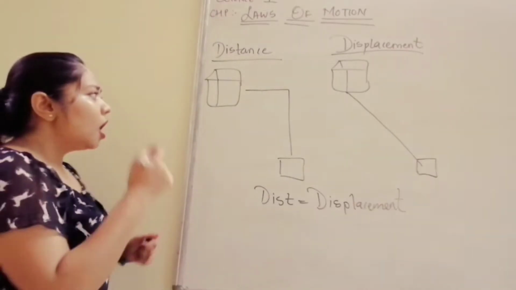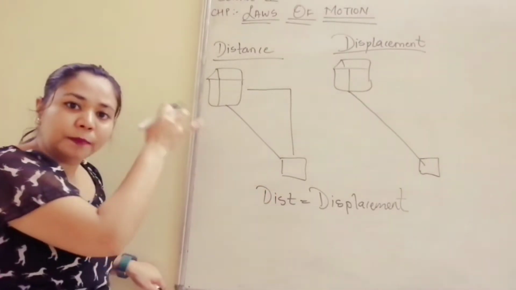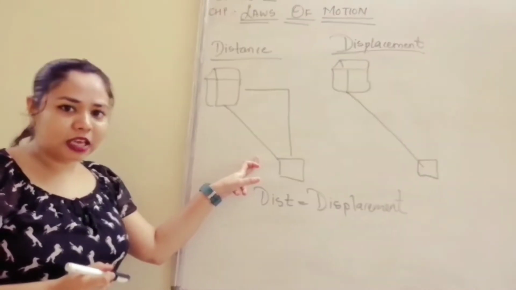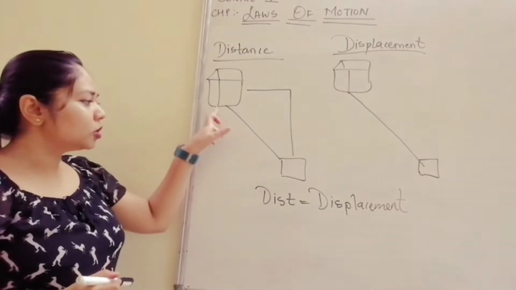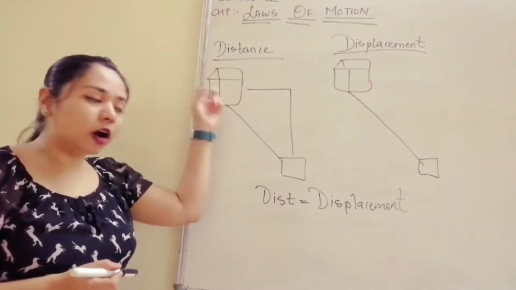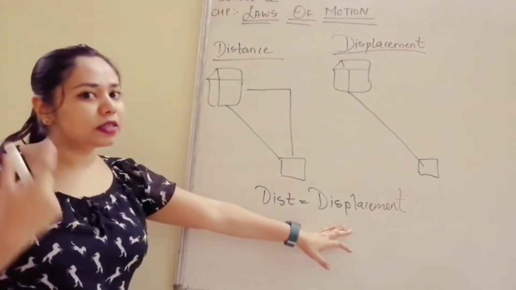Suppose if I want to travel from this to this, there is a road, there is a path. So my distance and displacement will be the same here, because the shortest distance from this point to this point is this, and I am also travelling on that path only. So my distance and displacement can be the same also.